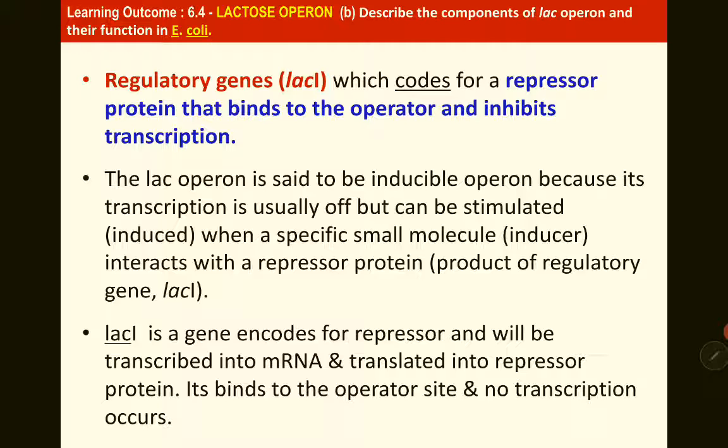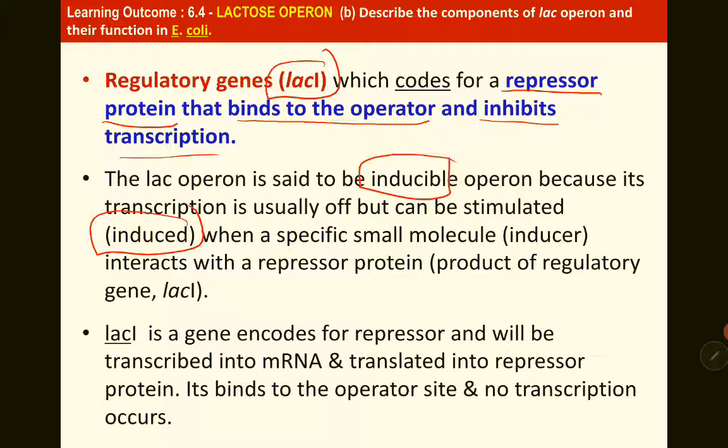Okay, so the regulatory gene is called Lac I. It encodes for a repressor protein that binds to the operator and inhibits the transcription. So the Lac Operon is said to be inducible. Inducible means it will be affected, it will be induced, by the presence and absence of lactose. So Lac I is the gene that encodes for the repressor, and it will be transcribed into mRNA and translated into repressor protein. It then binds to the operator and no transcription occurs.